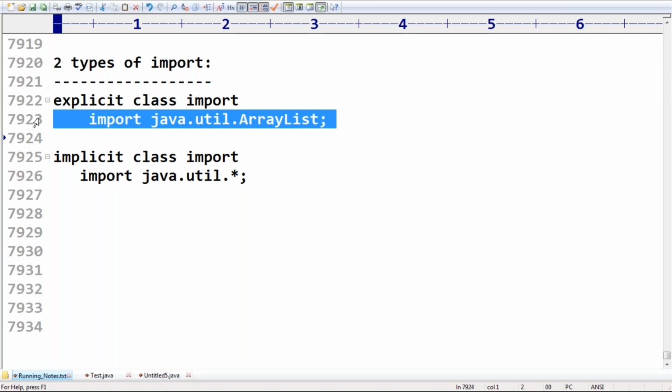But next time, whenever import statements are generated, can you please cross check, is it explicit or implicit? Every IDE in the world is always going to generate explicit class imports only. It is never going to generate implicit class import, because that is the coding standard. Even if we use 100 classes from the same package, we compulsorily need 100 explicit import statements, not an implicit import.